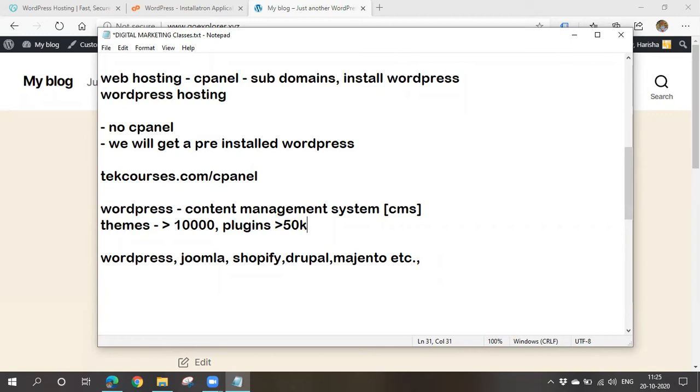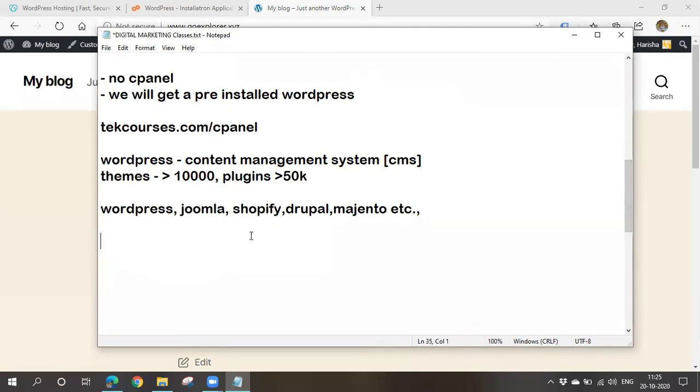So now let's go to this WordPress. How to log into this WordPress? Let's see how to log in. In order to log into our WordPress, you have to give a domain name. Here my domain is goexplorer.xyz.